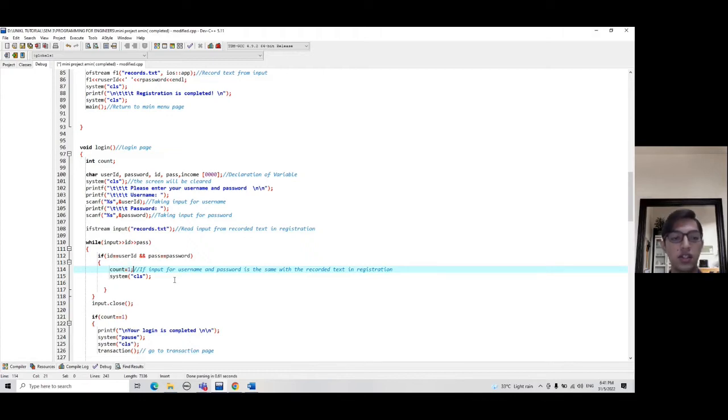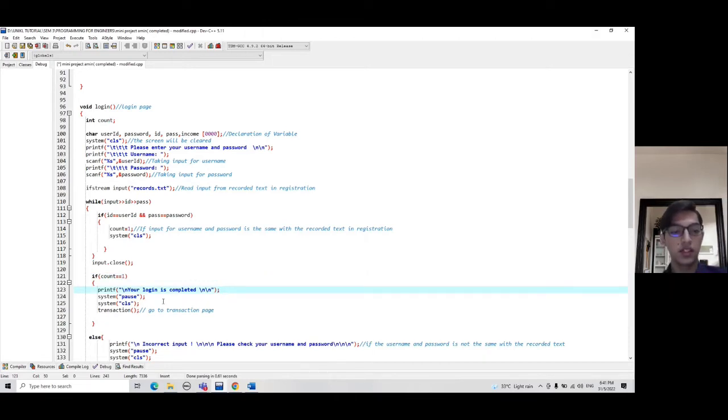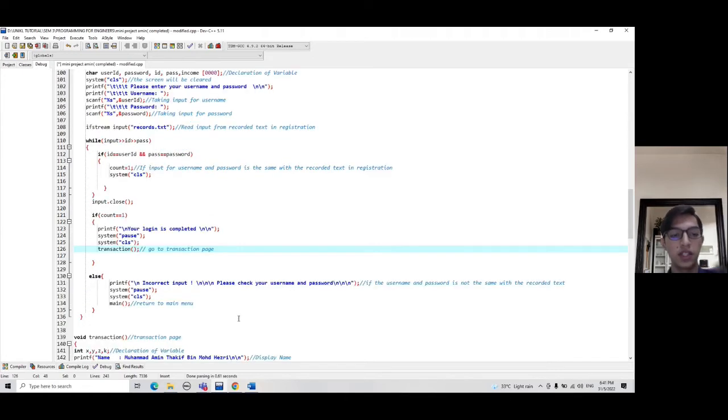So if the condition is correct, the screen will be reset, and we go to the second if, count equals 1, which is a continuation from the first if. So the screen will display, your login is completed. System pause means that the screen will be frozen unless you press any key. So go to the next one: the screen will be cleared, and we can go to the transaction page.